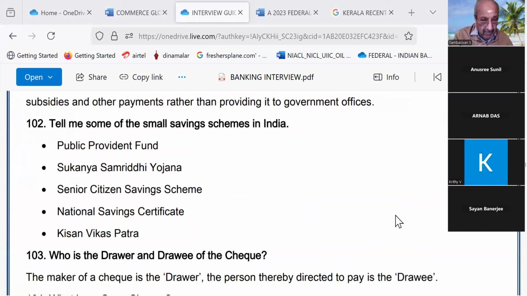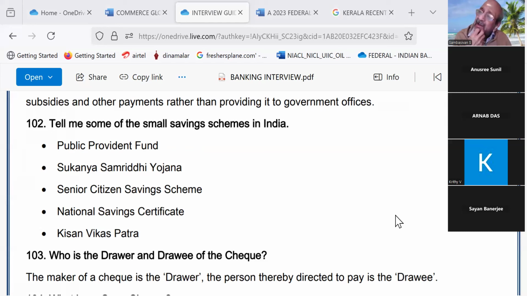Tell me some of the small saving schemes in India. First, Public Provident Fund or PPF. Second, Sukanya Samriddhi Yojana. Third, Senior Citizen Savings Scheme. Fourth, National Savings Certificate. Fifth, Kisan Vikas Patra. See, actually, I am holding this Public Provident Fund for 25 years, but still I don't know full details. Just to tell, these are the important points regarding PPF.